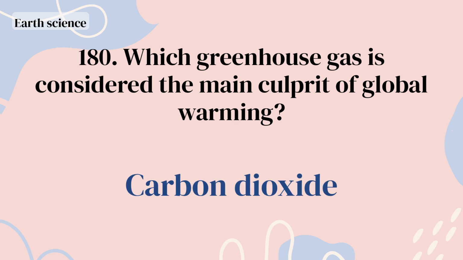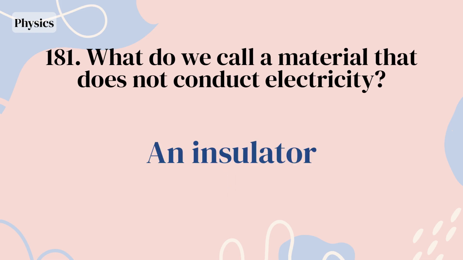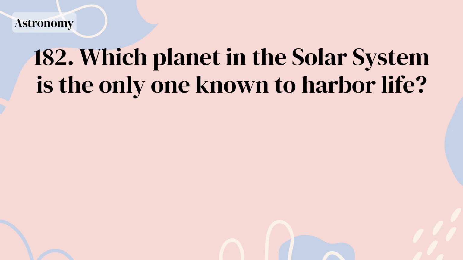Carbon dioxide. What do we call a material that does not conduct electricity? An insulator. Which planet in the solar system is the only one known to harbor life? Earth.